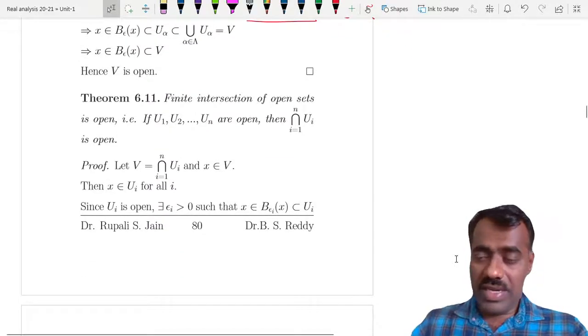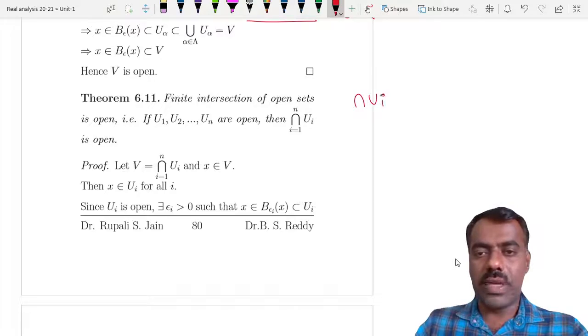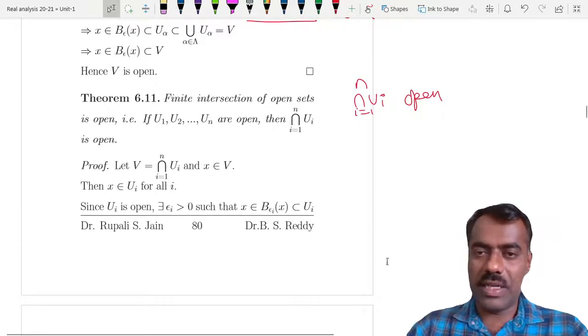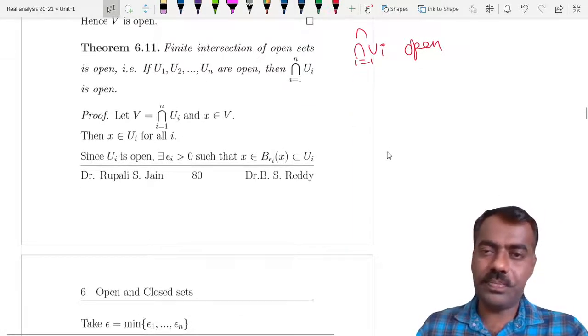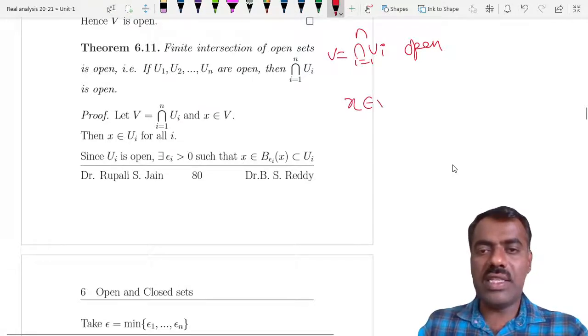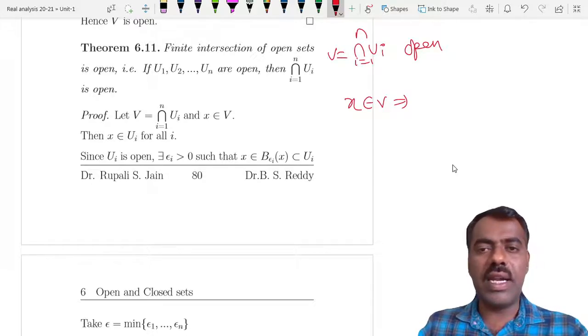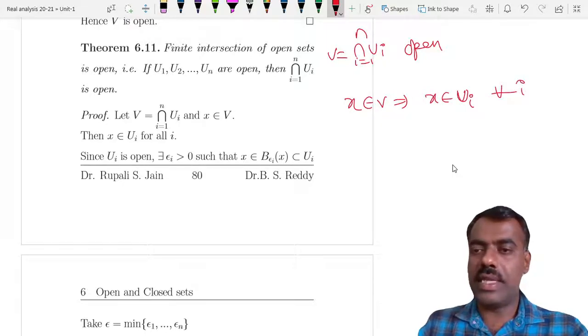When it comes to intersection, a finite intersection is always open, and the proof is not at all difficult. Call the intersection V. If x is in V, we want to find a ball around x which is completely contained in V. If x is in V, then x is in U_i for every i, because it is an intersection.